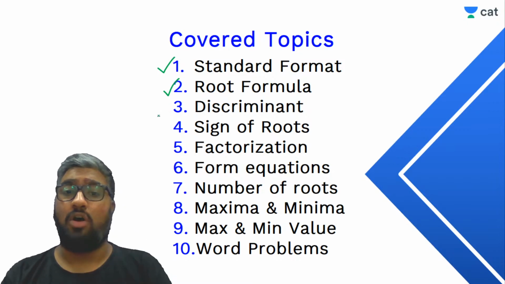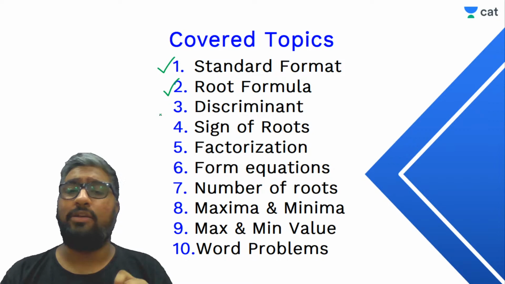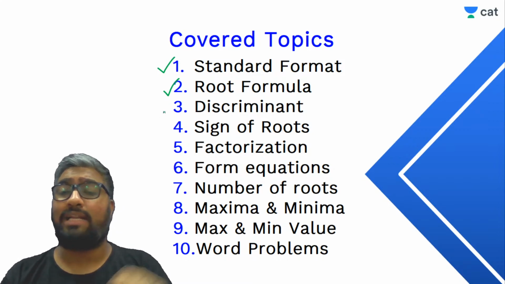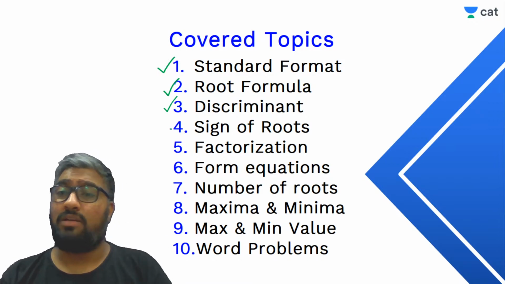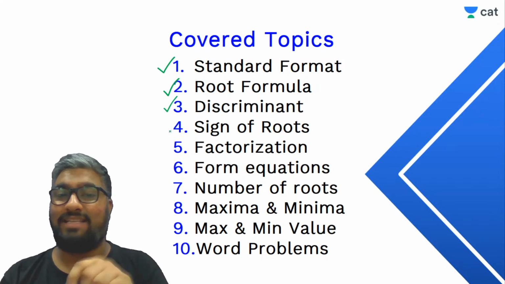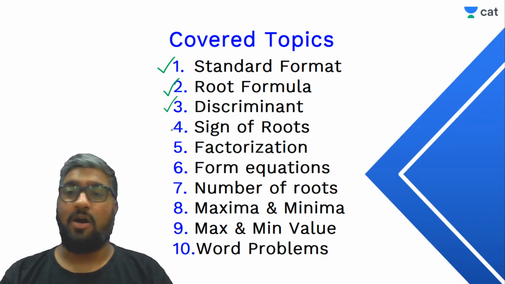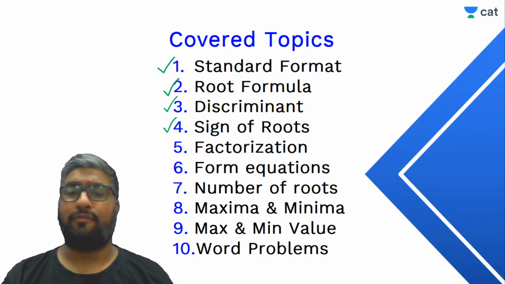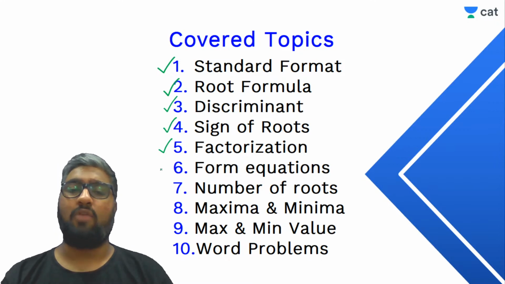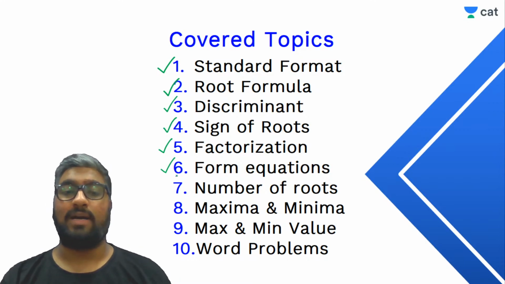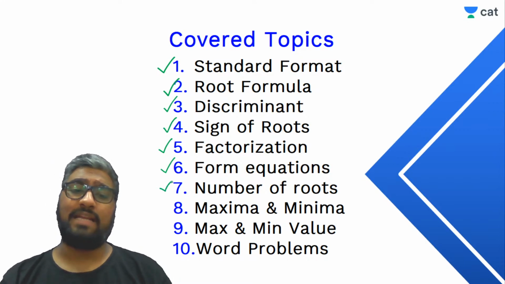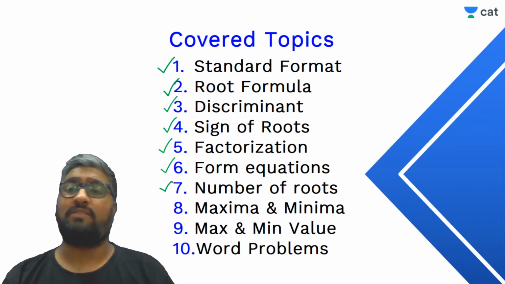And not only that, we've also learned how to use the discriminant value to identify what kind of roots we would be having. Also we were able to identify the sign of the roots based on the sign of B and C. That is nothing but the product of the roots and the sum of the roots. And we've learned how to factorize a given equation in order to find its roots. And at the same time we've also learned how to form equations, both basic as well as advanced ones.